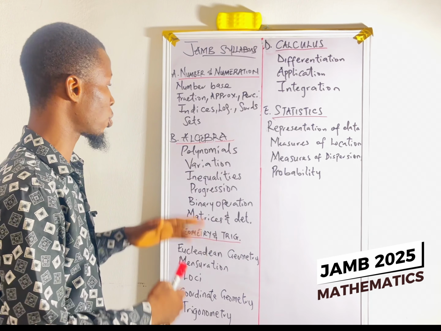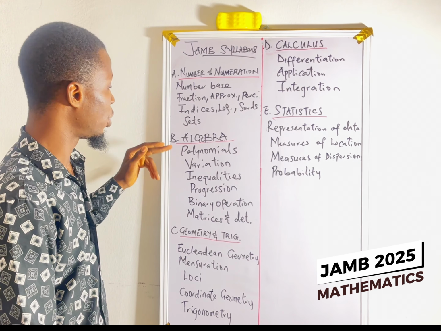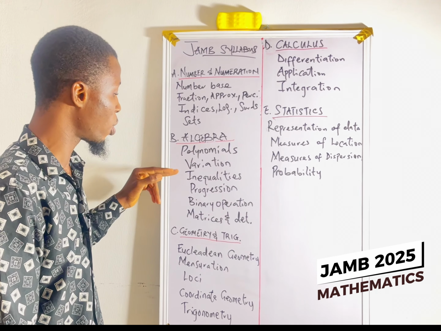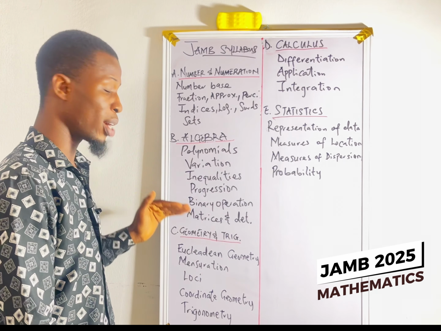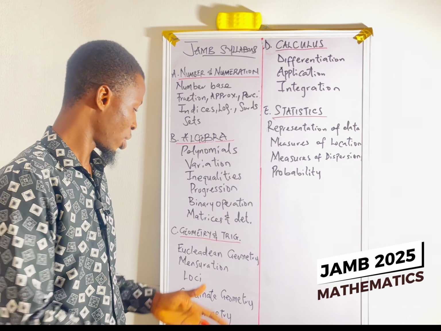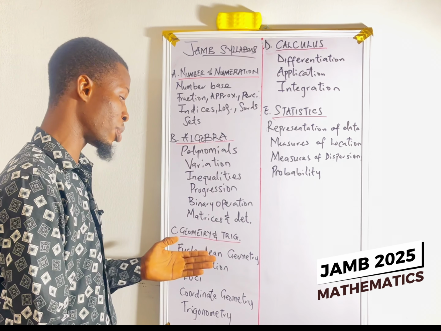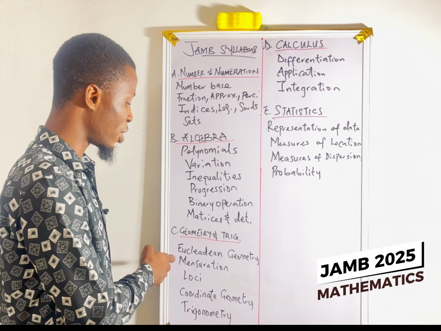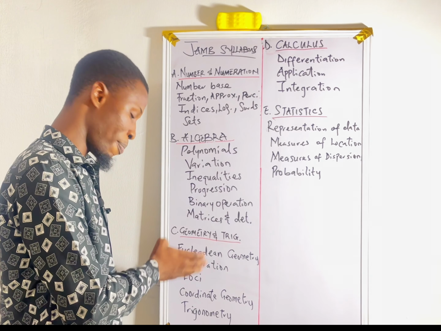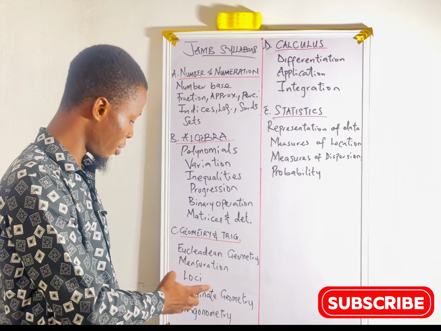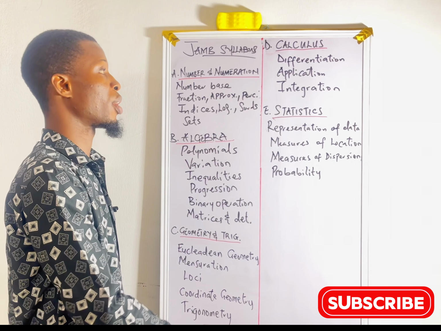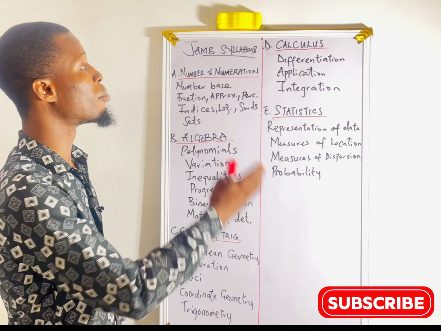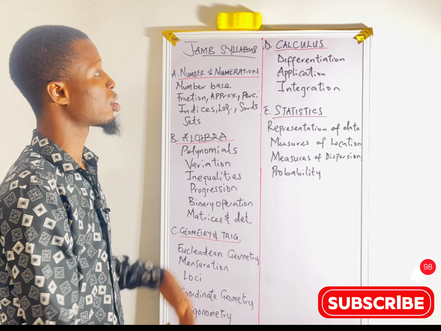Under the second section, which is the algebra, we have polynomials, variation, inequalities, progression, binary operations, matrices, and determinants. The third section, which is the geometry and trigonometry, we have the Euclidean geometry, mensuration, loci, coordinate geometry, and lastly trigonometry. Then we have the number 4 section, which is calculus.